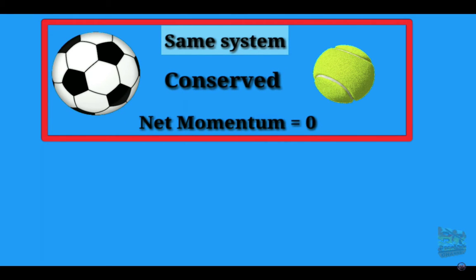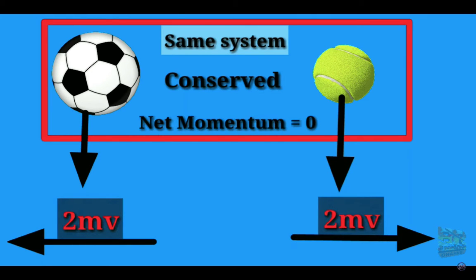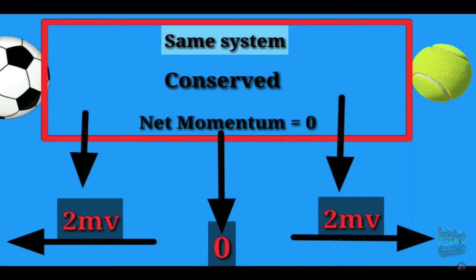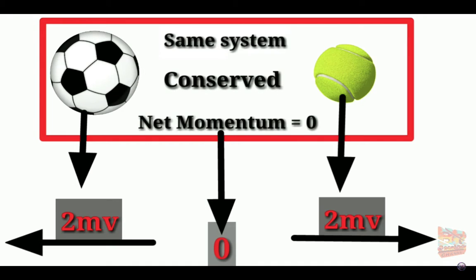When this happens to two objects that are part of the same system, there is no net momentum change. So we say that it is conserved. This means that there is no change in the overall quantity. If the momenta of the objects are the same magnitude but opposite in direction, there will be no change in the net momentum of the system. They cancel each other out, just like internal forces. Let's look at an experiment to see how this works, and understand both cases: elastic collisions and inelastic collisions.